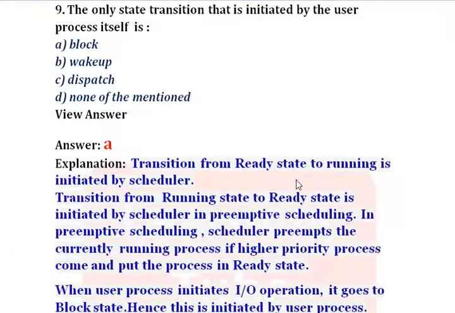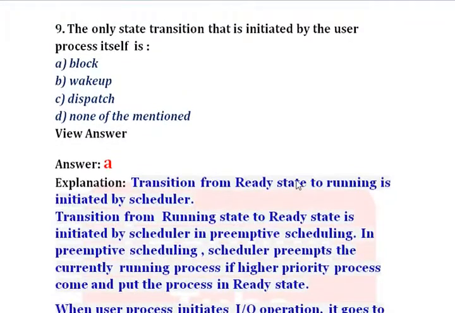Now the ninth question. The ninth question is: the only state transition that is initiated by the user process itself. Option A, block; option B, wakeup; option C, dispatch; option D, none of them mentioned.